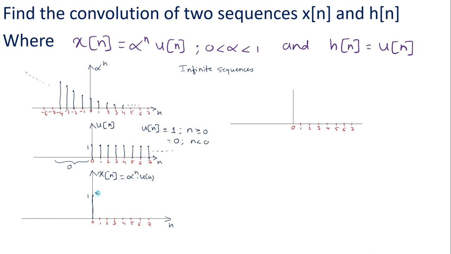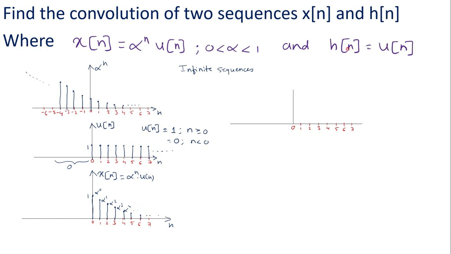So this I can call alpha power 0. Say this is alpha power 1. Say this is alpha power 2. This is alpha power 3. So we'll get the signal like this. It will be continued. This is alpha power 4 and so on. So this is the required x of n signal, which is exponentially decaying.